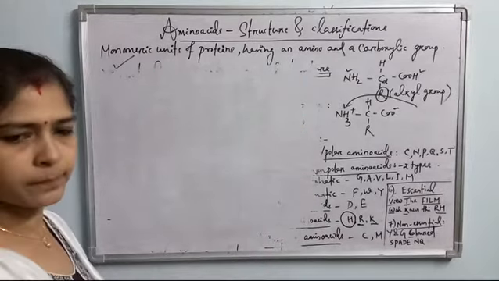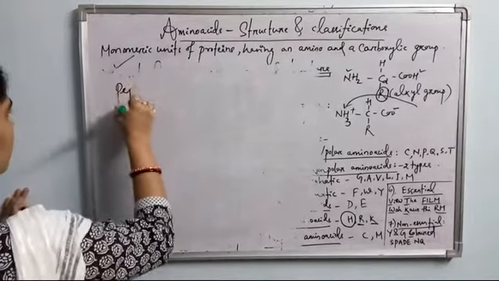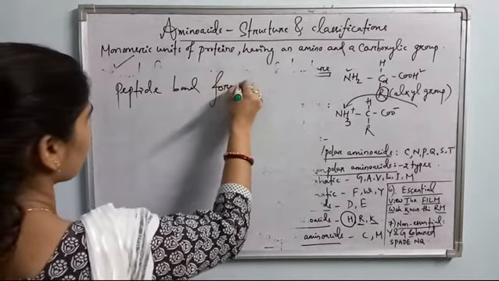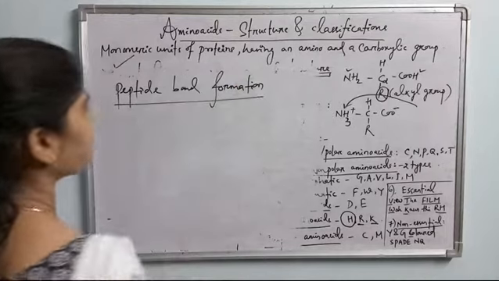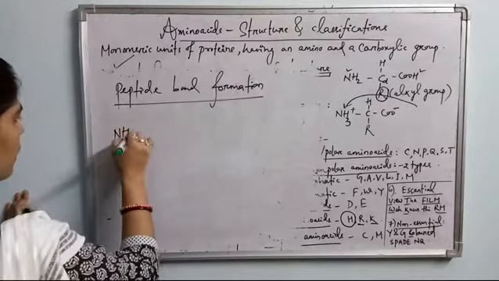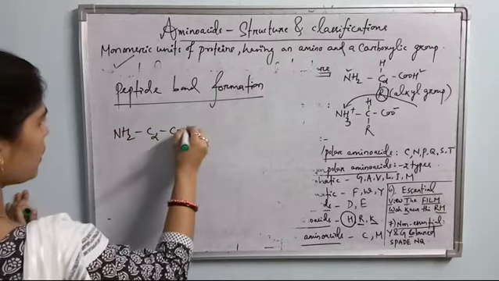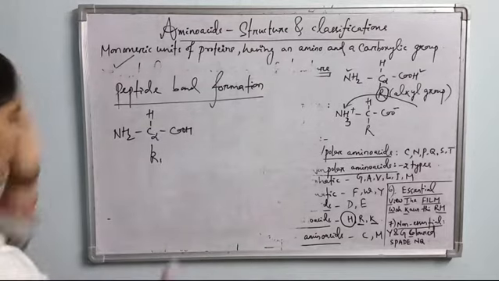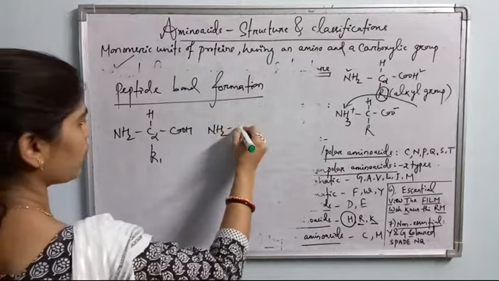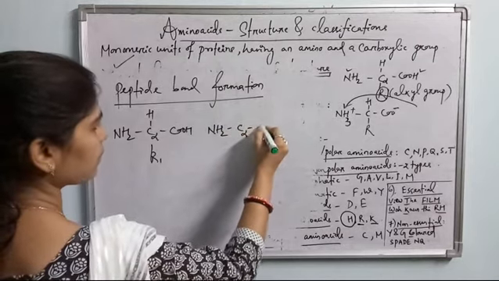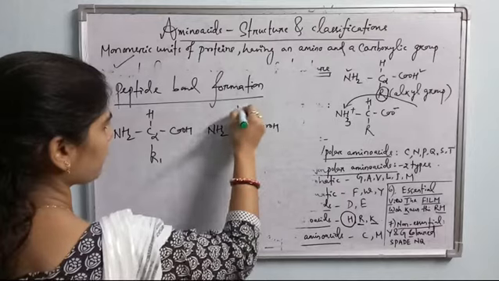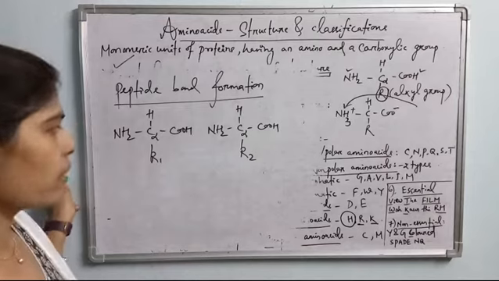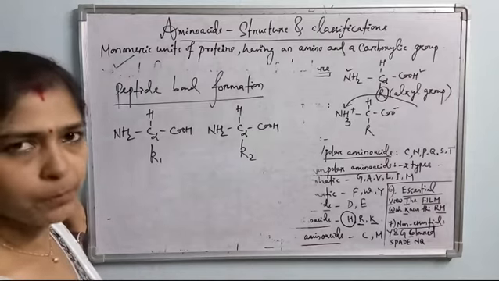Peptide bond formation. See, this is NH2, C alpha, COOH, H and R1. Let's consider this is the first amino acid. Another amino acid is also having NH2, C alpha or central chiral carbon, COOH, H and R2. This is the second amino acid. Then how is the peptide bond formed? Peptide bond is nothing but a covalent type of bond.